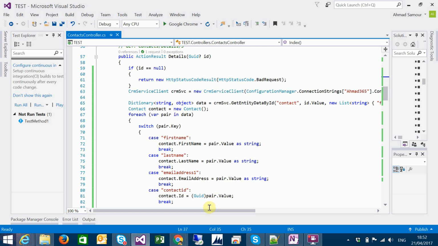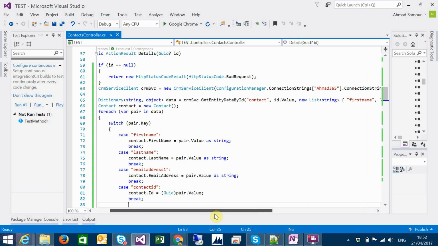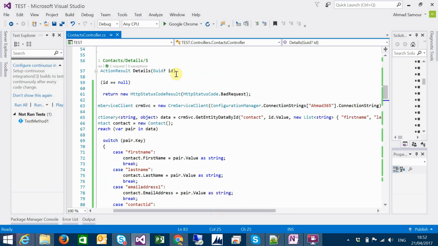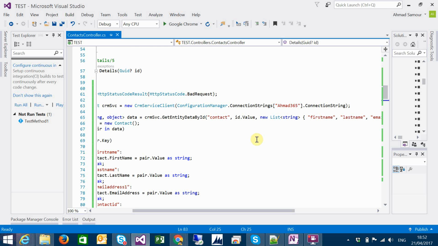So you can define it here, equal CRM_SVC.getEntityData by ID. In this method, you will be passing the logical name of the entity, which is contact here, the ID of the record you want to retrieve, and here's ID. The value will be a GUID.